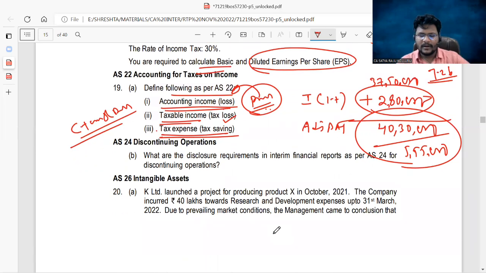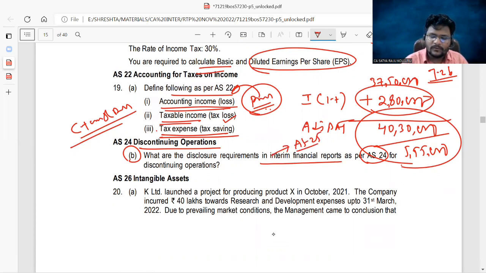Okay, guys, calm down. AS24 discontinuing operations. What are the disclosure requirements in interim financial reports as per AS24 for discontinuing operations? Guys, this question, no need to check. I also have not discussed it, and I am also telling that no need to check for examination. The reason was interim financial reporting is related to AS25.